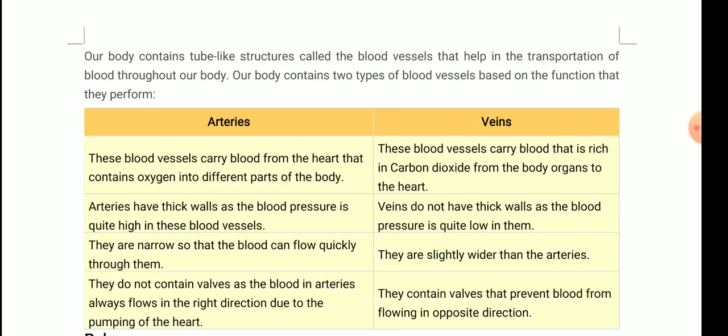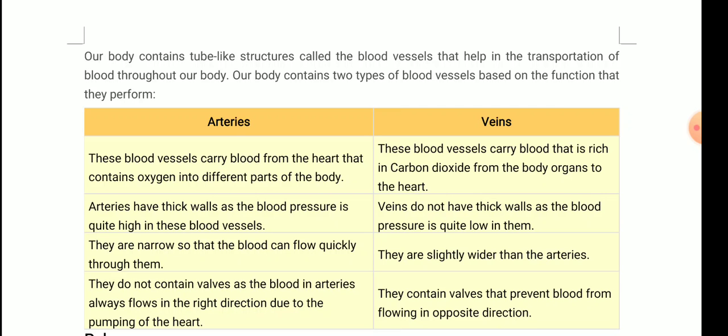Arteries: these blood vessels carry blood that contains oxygen from the heart into different parts of the body, that is, oxygenated blood. Veins: these blood vessels carry blood that is rich in carbon dioxide from the body organs to the heart. Arteries have thick walls as the blood pressure is quite high in these blood vessels, whereas veins do not have thick walls as the blood pressure is quite low in them. Arteries are narrow so that the blood can flow quickly through them. Veins are wider than arteries.